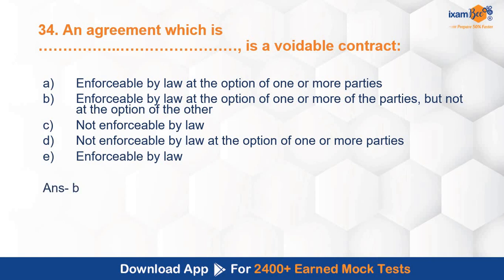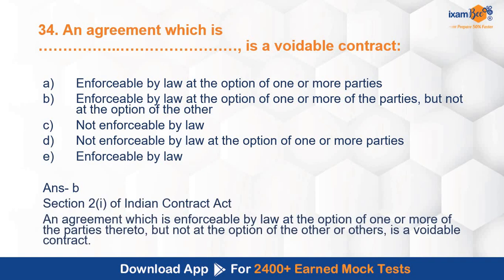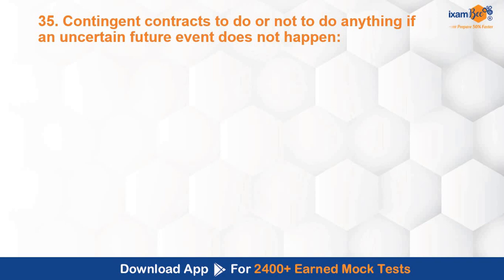Correct answer is B. Enforceable by law at the option of one or more parties, but not at the option of the other. Section 2I of the Indian Contract Act deals with this: an agreement which is enforceable by law at the option of one or more parties, but not at the option of the other or others, is a voidable contract. Contingent contracts to do or not to do anything if an uncertain future event does not happen.